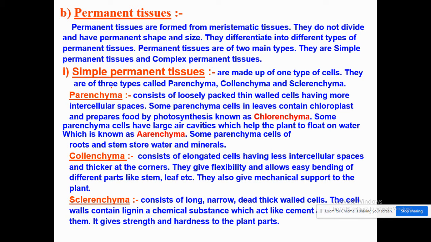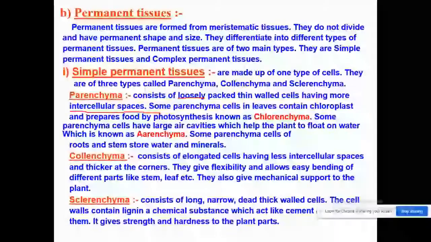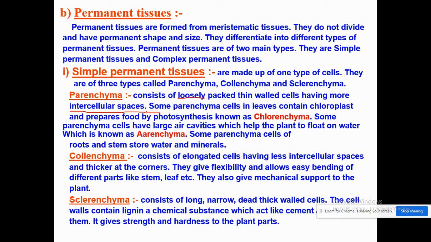In case of parenchyma, the cells are arranged with intercellular space in between them. So cells are arranged loosely packed. If they are loosely packed, there will be some spaces between the different cells. That is why it has intercellular spaces.